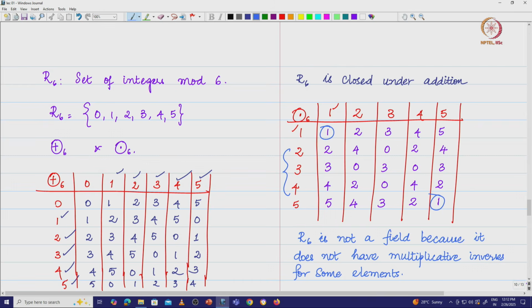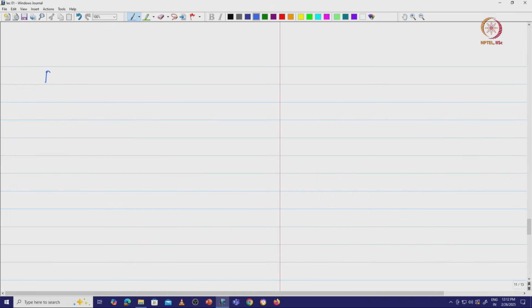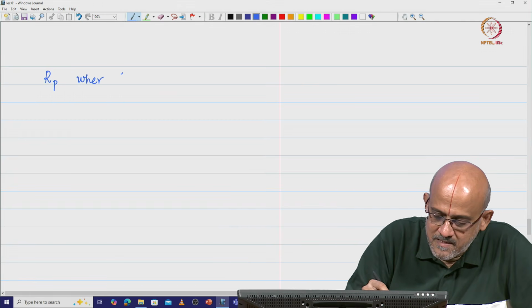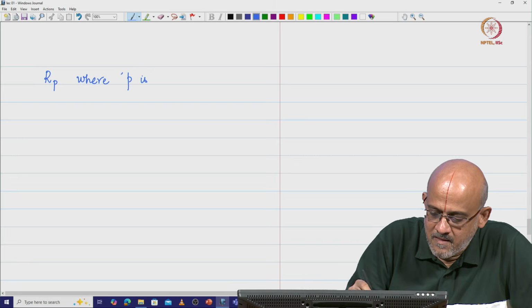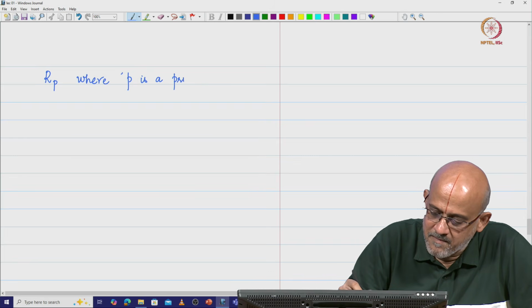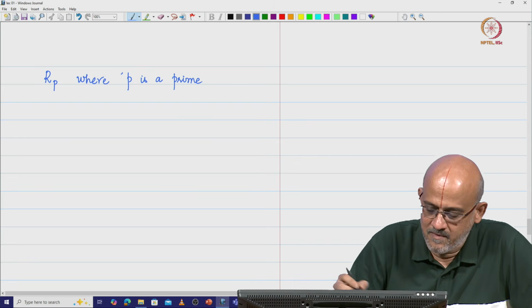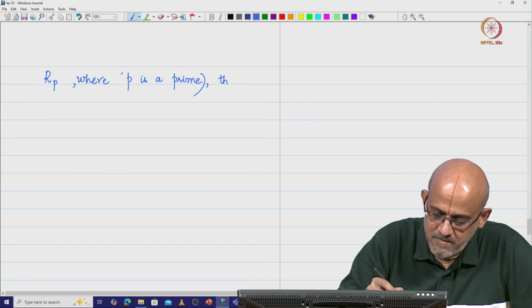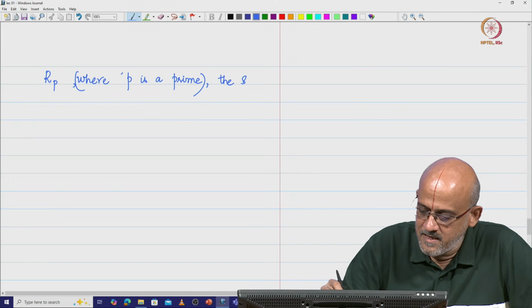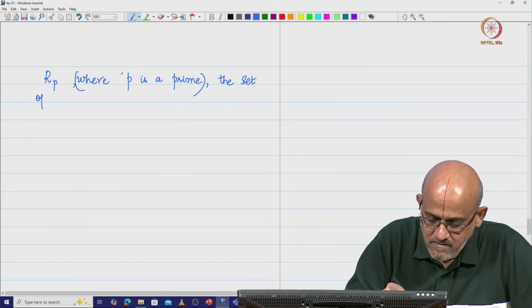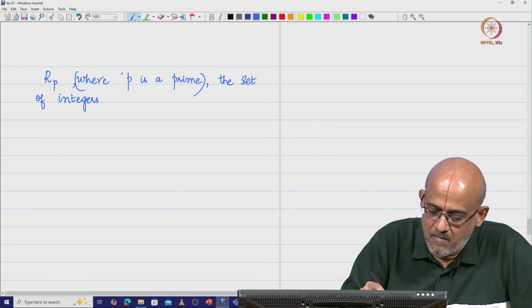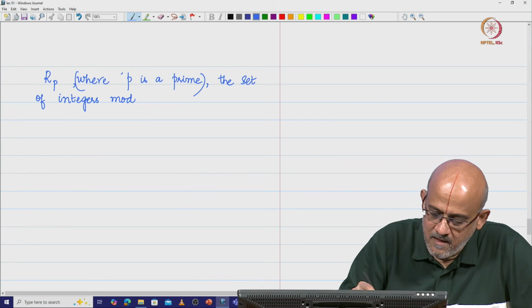So, let us not complicate further. What we are going to say is Rp, where p is a prime integer or a prime number, the set of integers modulo p, is always a field.